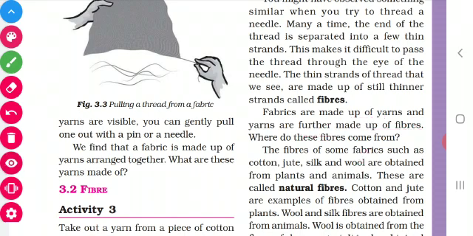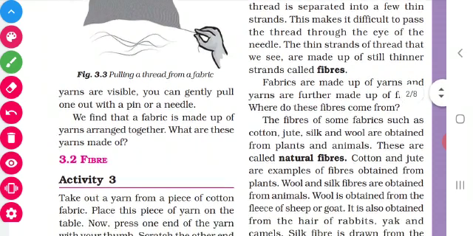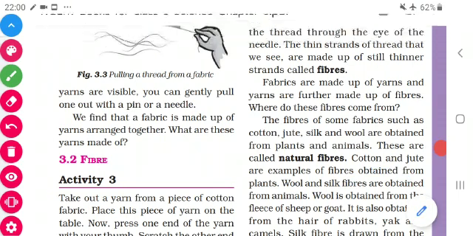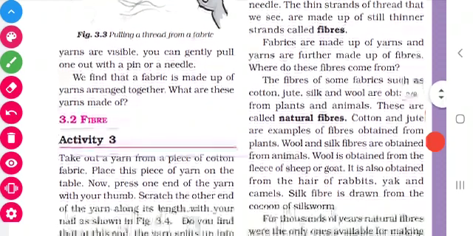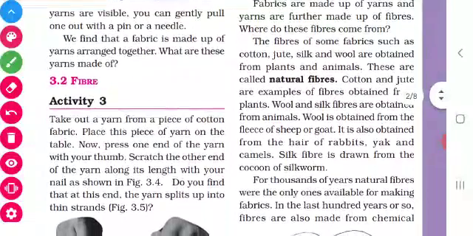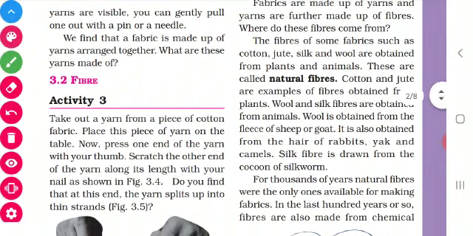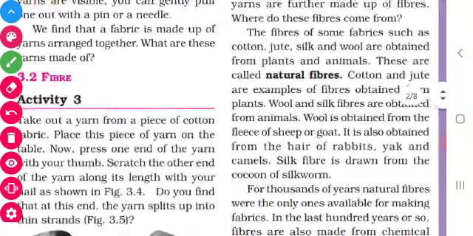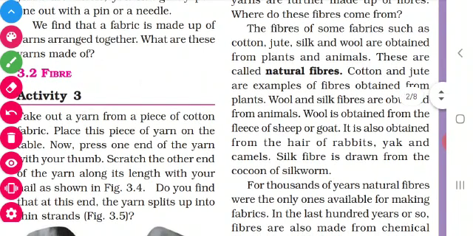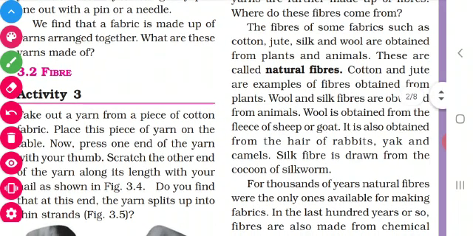Now we are going to see the types of fibers. The fibers are converted into yarns and from the yarns we are getting fabrics, isn't it? There are 2 types of fibers, natural fibers and synthetic fibers. Natural fibers means the fibers obtained from plants and animals. Note it down children.